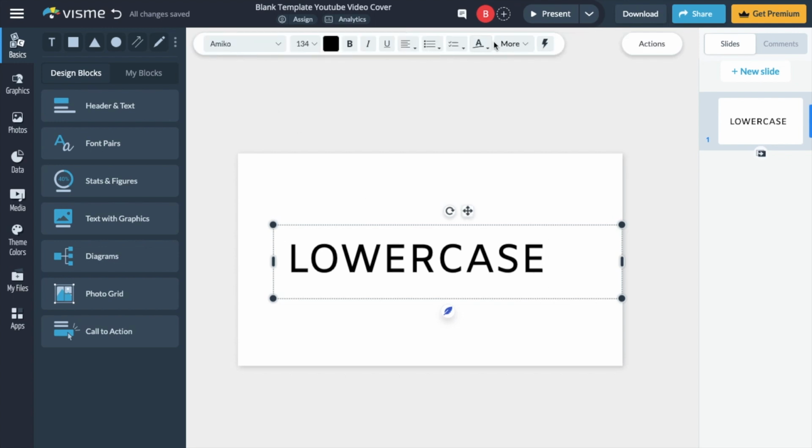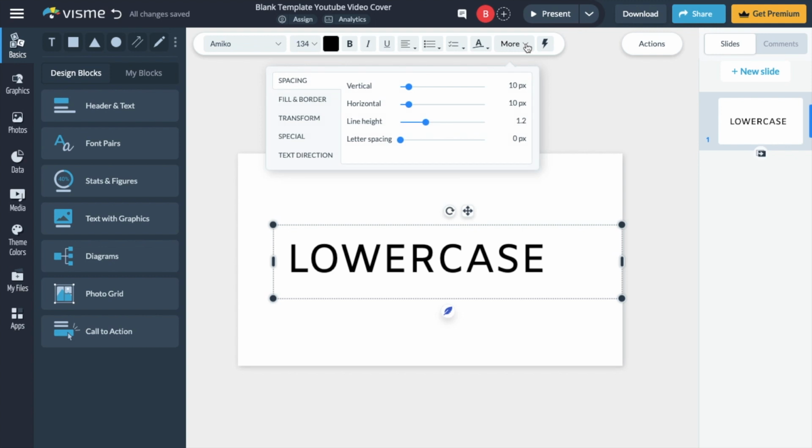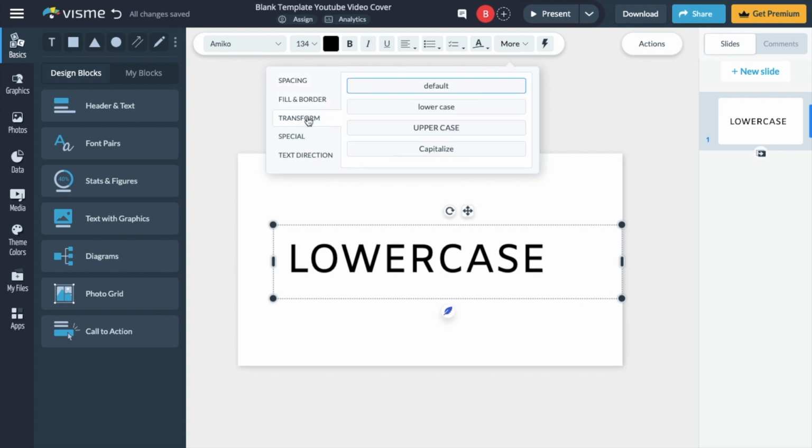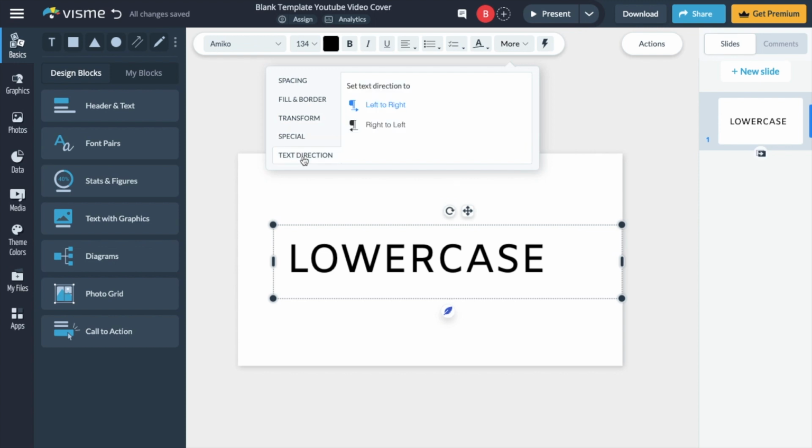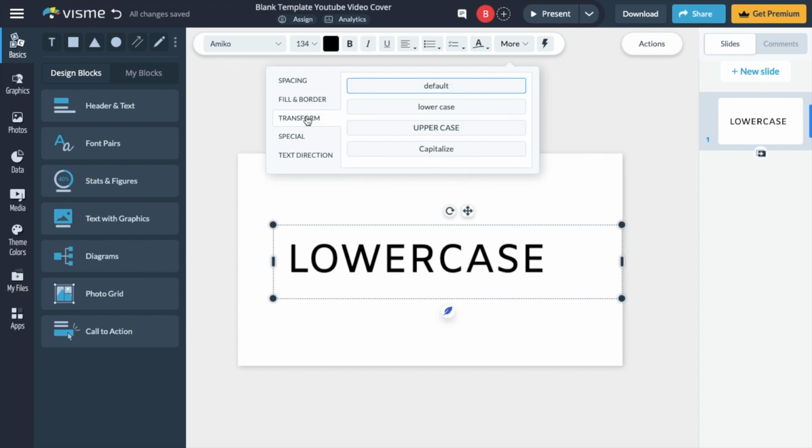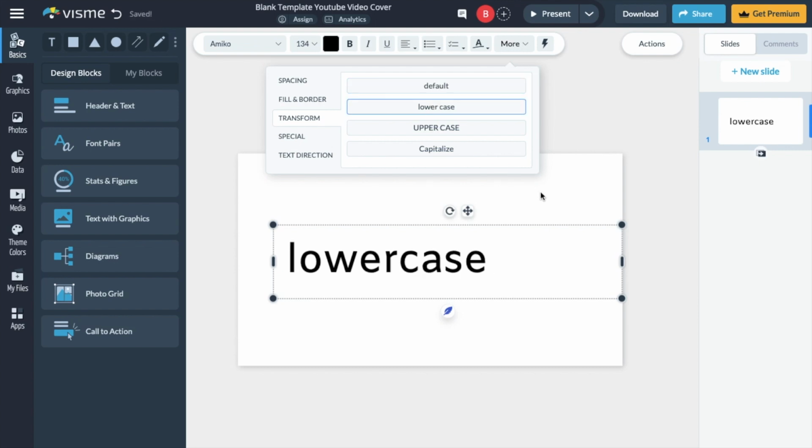Then go to this option right here where it says more. Get the drop down right here. Now there's spacing, there's fill and border, there's transform, there's special, and there's text direction. What we want to do is actually go to transform right here. As of right now, it's on default, but if we were to go ahead and press on lowercase right there, I've changed the text to lowercase.